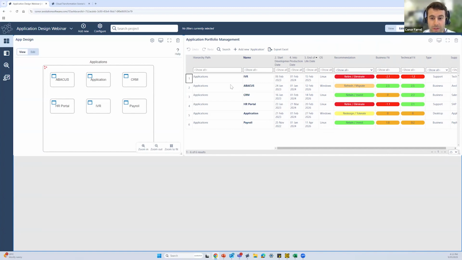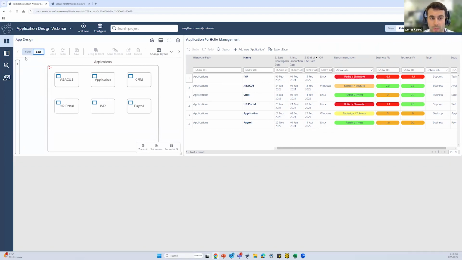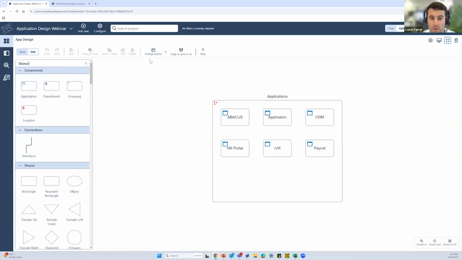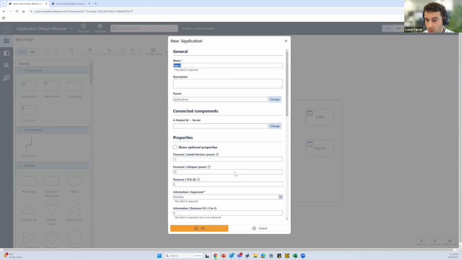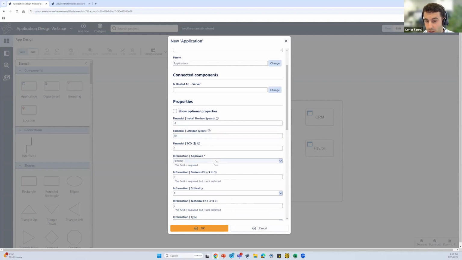Now, while I have 5 or 6 different applications here, what I might want to do is add an additional application into my diagram. Just to give you an idea of how simple it is to customize some of our different diagrams, we'll look at dragging and dropping one of our components we've already created throughout our architecture into this diagram. So let's say I'm going to add a new component in here. I'm going to call it app A, just for an example. It's going to search through my database to see if it's a component I've already created, and it's not exactly app A, so I'm just going to create it as a new component. Again, then I can start to input more and more information into that component.